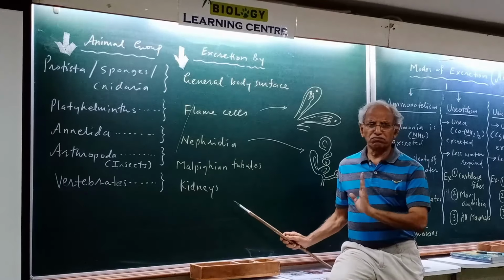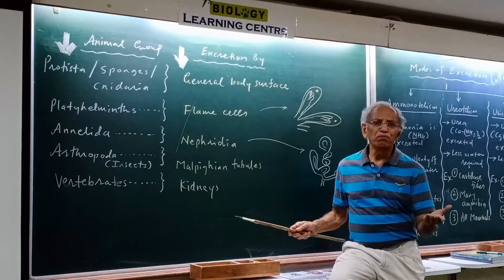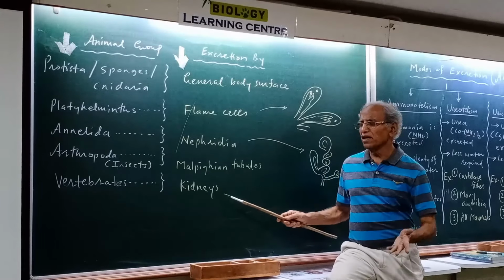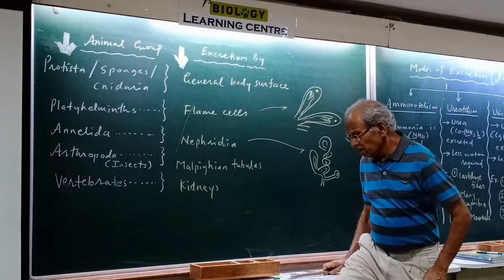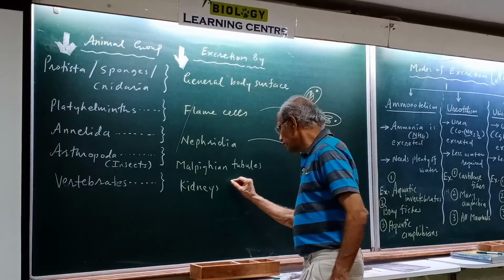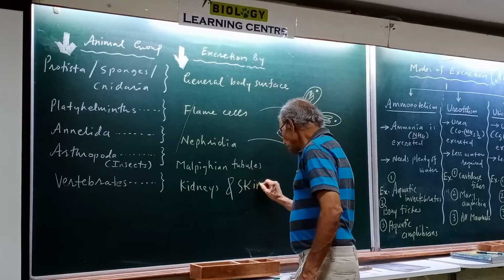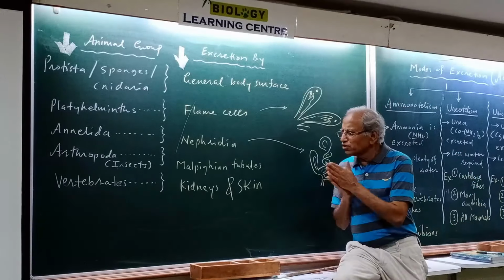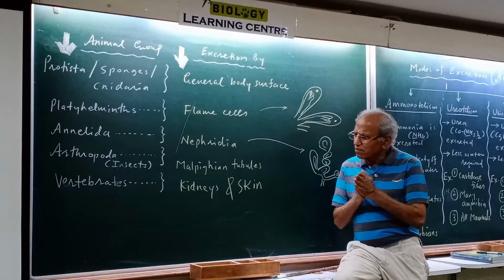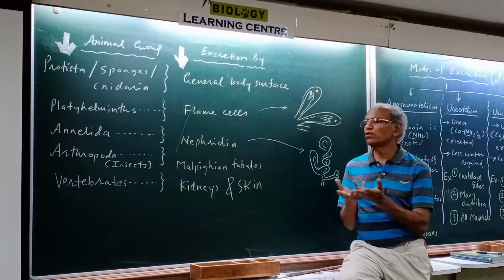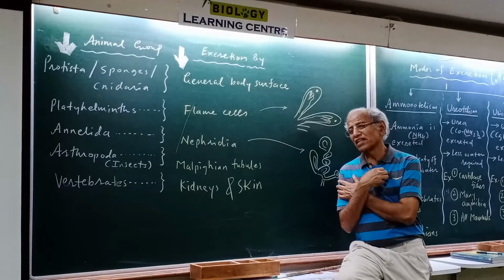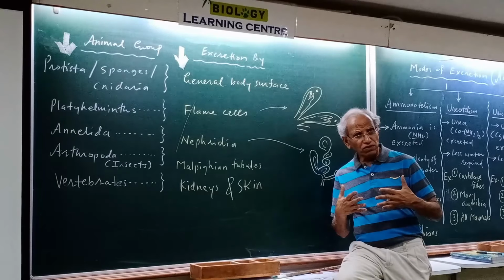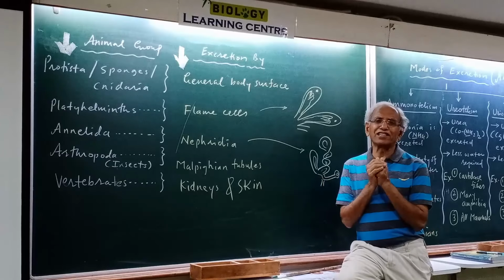So kidneys are all there, and kidneys will be making urine, whether it is a fish or humans. All vertebrates will be making urine. I have not written it here, but I can also write skin. But it is difficult to say that skin is excretory in all vertebrates. Vertebrates differ with respect to the excretory role of the skin, and in our case, skin is definitely an excretory organ. So in our case, lungs, skin, and kidneys are excretory organs.